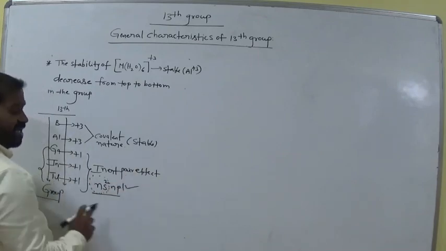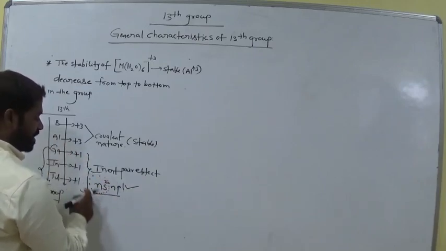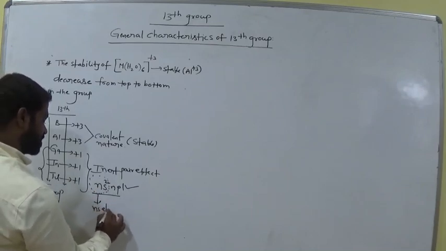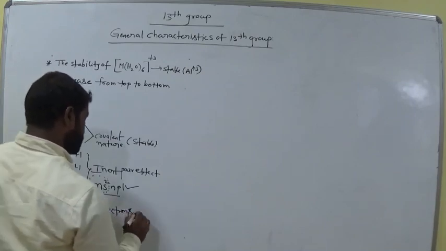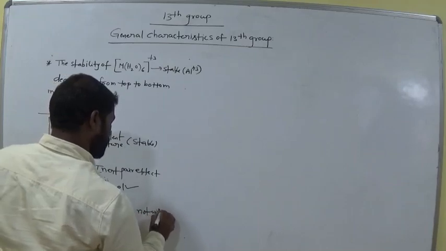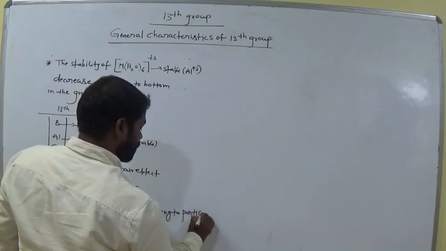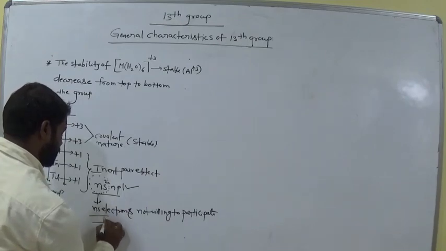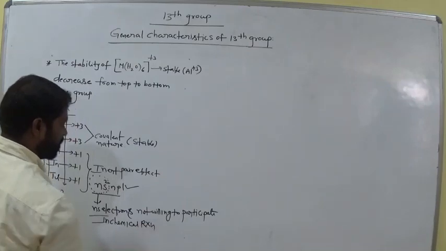So these exhibit only +1. They can lose only one electron. These ns2 electrons do not participate in the chemical reaction. These ns electrons are not willing to participate in the chemical reaction. That effect is called the inert pair effect.